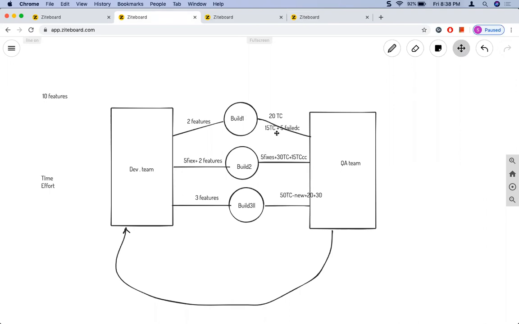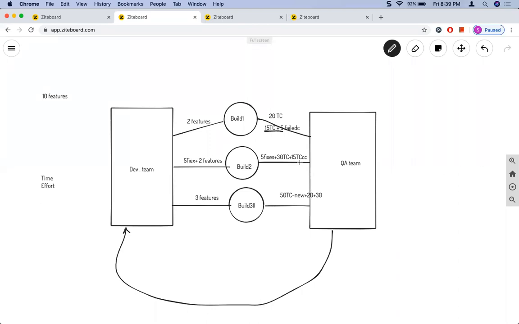When we write scripts for these 15 test cases, then in build 2 you can concentrate only on the 5 fixes and the 30 new test cases, which you can perform manually. But these 15 test cases which you already executed on build 1 need not be executed again manually. You already wrote a script for this, so you just need to execute the script. That's it, and that doesn't take a lot of time.